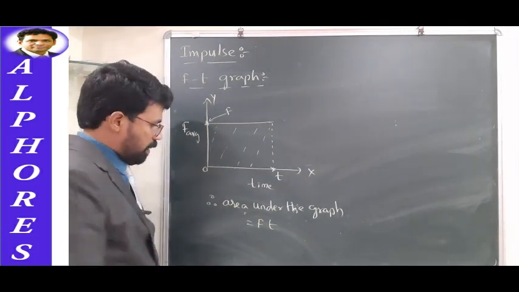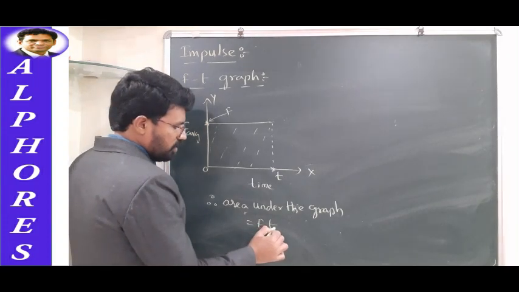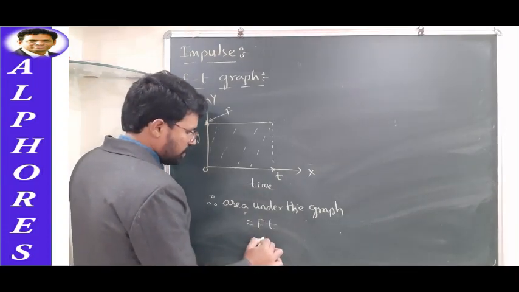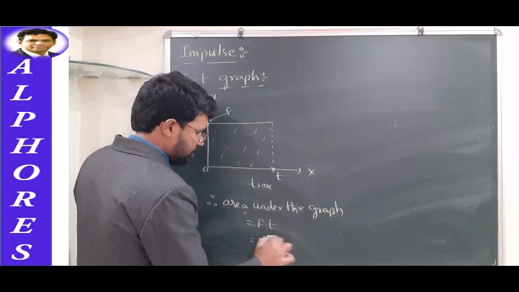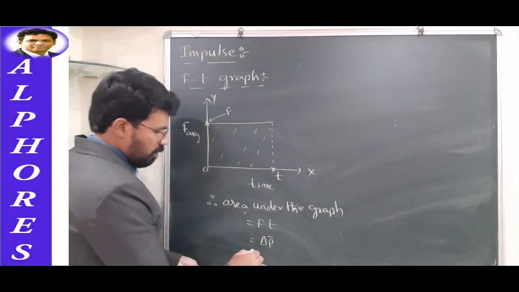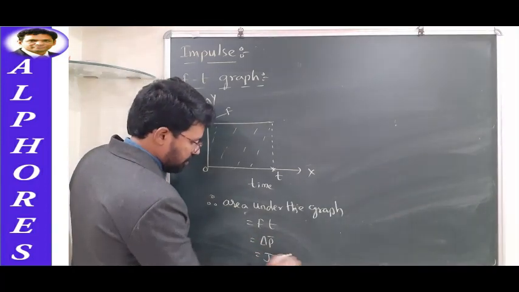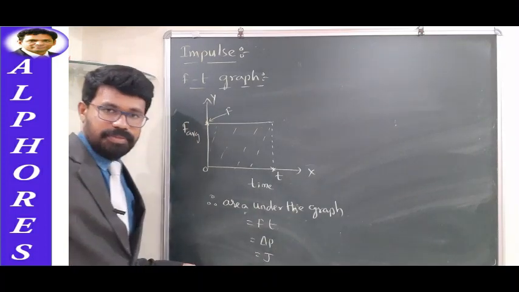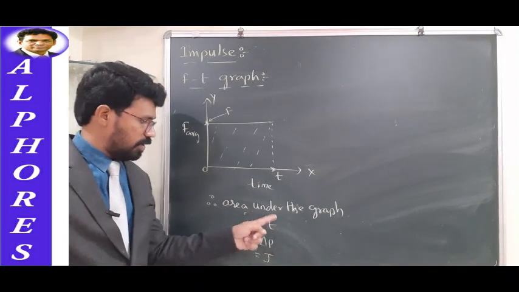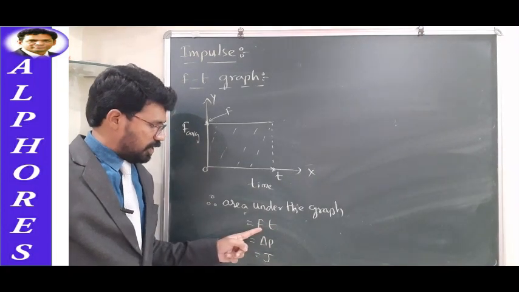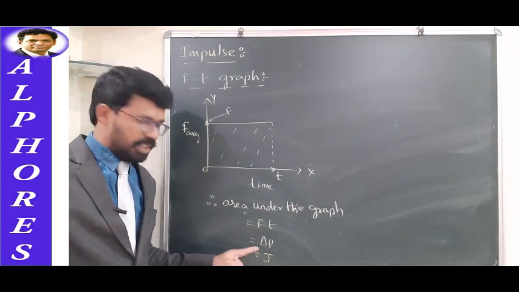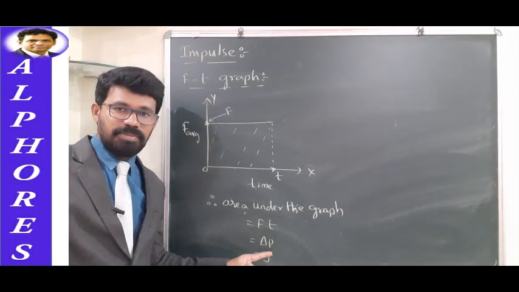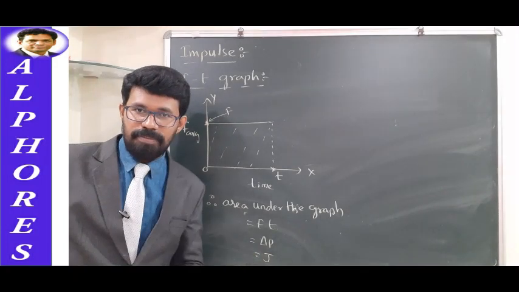Is that right? This is F, this is T, like length into breadth. F into T. But average force multiplied by the time for which it is acting is nothing but change in momentum, which here is nothing but impulse. We're getting the area, so we just get the magnitude. So the magnitude of Ft is the magnitude of change in momentum, which is the magnitude of impulse.